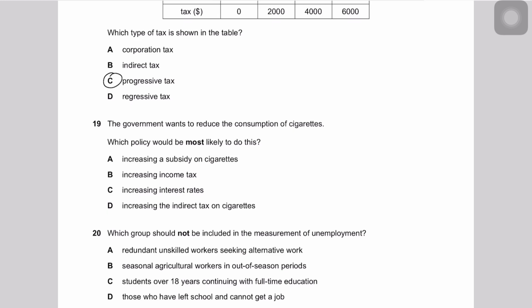Question 19, the government wants to reduce the consumption of cigarettes. Cigarettes are not a good thing, they are demerit goods. Which policy would be most likely to do this? Increasing subsidy is going to result in an increase in production and consumption of cigarettes.